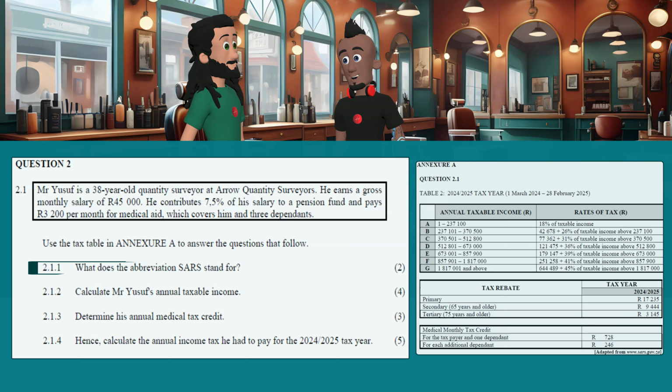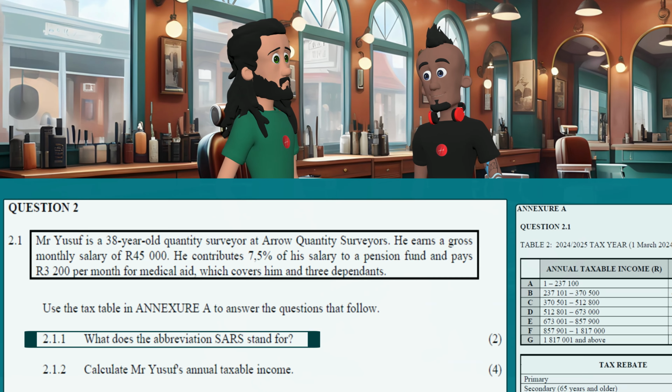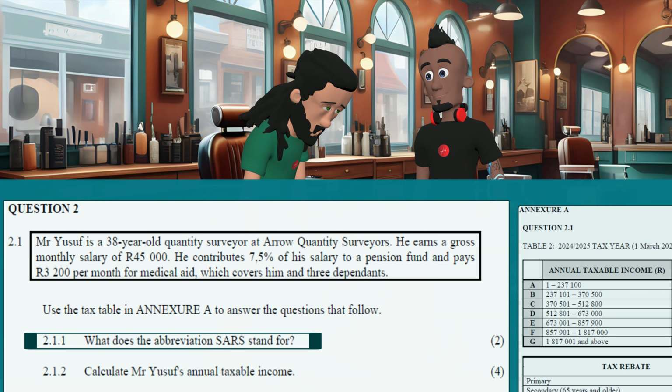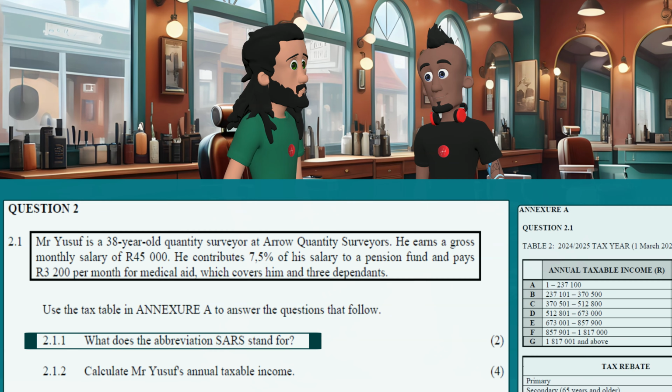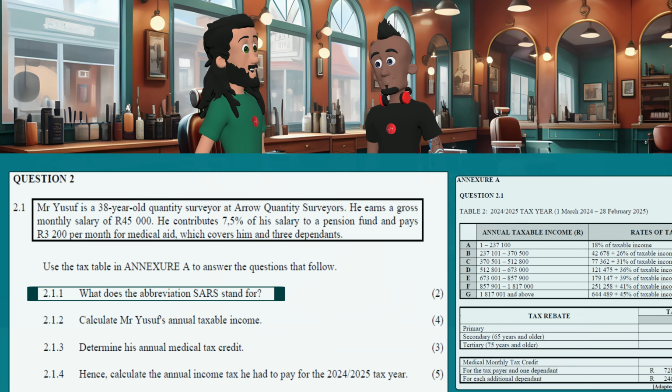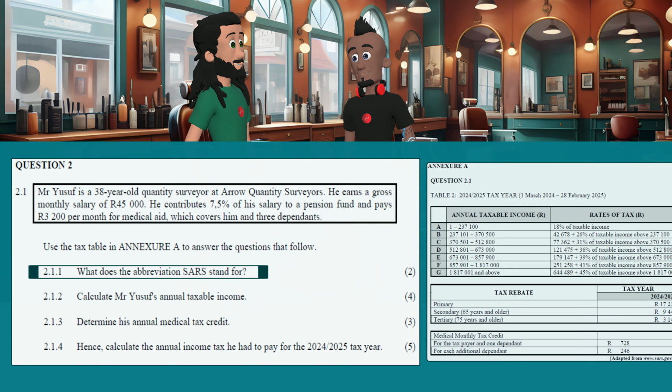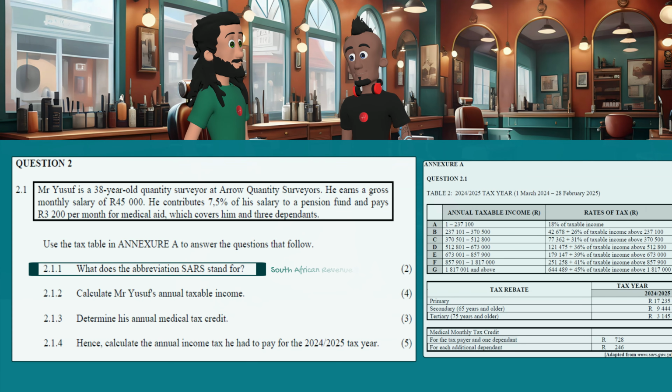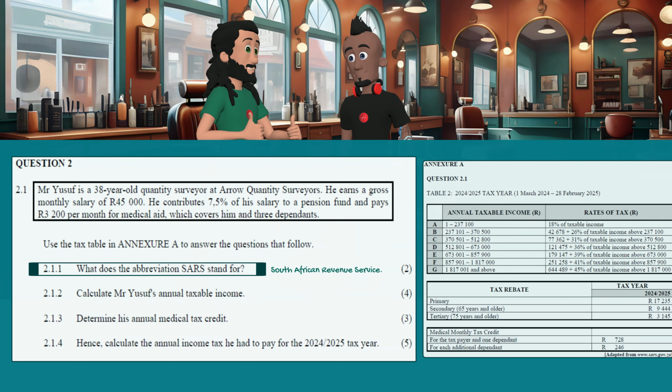2.1.1. What does the abbreviation SARS stand for? If you do not know what SARS means and you are now in Grade 12, my simple advice is that you just don't bother us and waste our time. This is a serious matter, guys. If at this point you don't know what SARS means, a prayer won't even help you. SARS stands for South African Revenue Service. There you go. Collect those easy 2 marks.